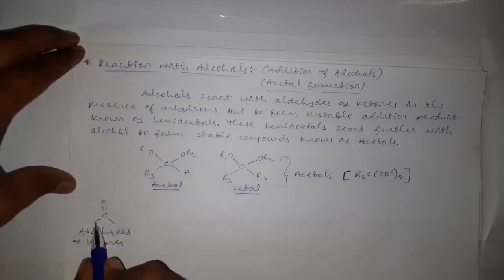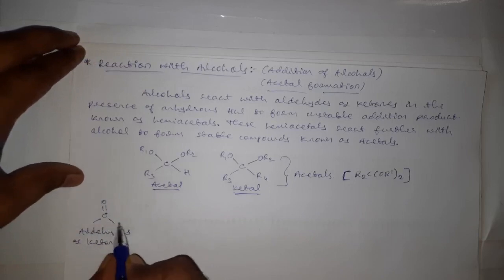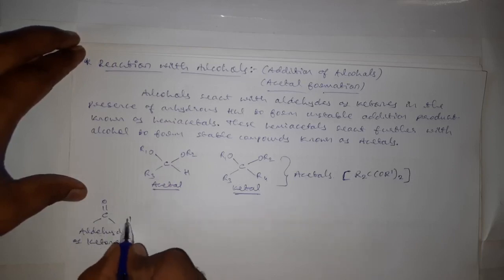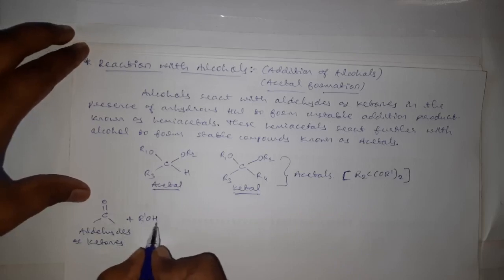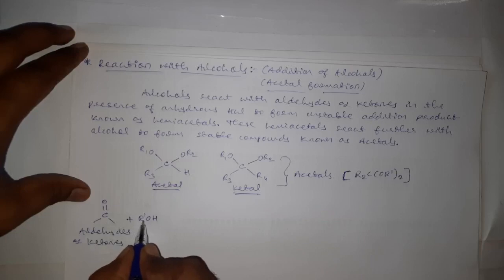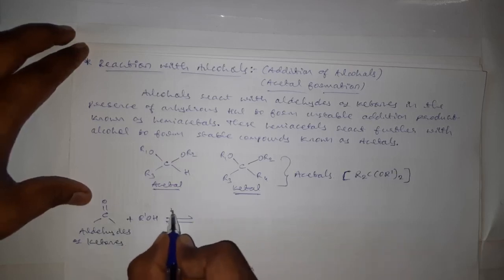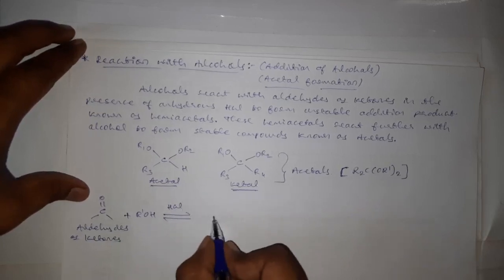here I am writing just C double bond O with single bonds to carbon. Here you can substitute this as R, H or R dash. Okay, aldehydes or ketones when treated with alcohols having the formula of ROH. Here, to differentiate between this R and R, I am writing this as R dash. Okay, in presence of anhydrous hydrochloric acid, we will get a